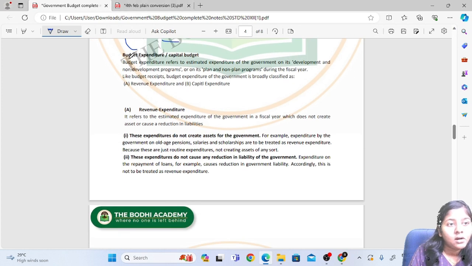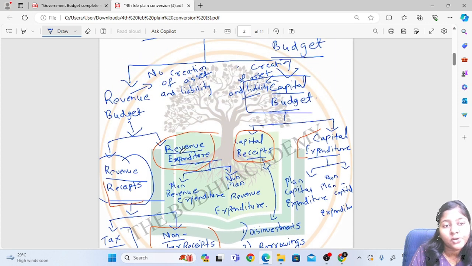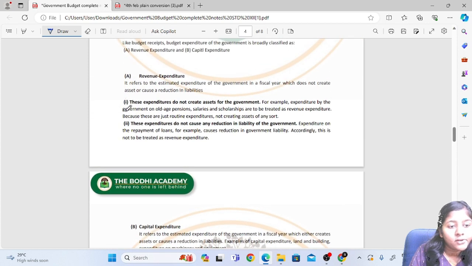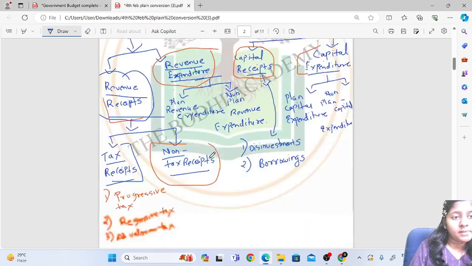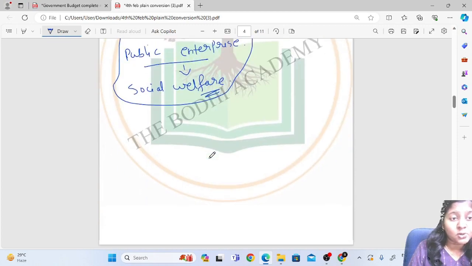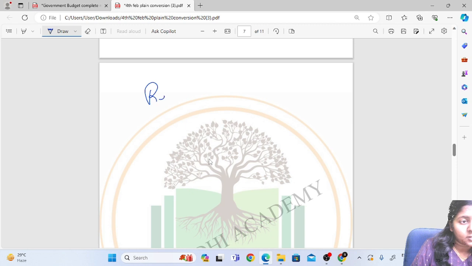Then expenditure. Budget expenditure includes revenue expenditure and capital expenditure. Revenue expenditure is the expenditure for the fiscal year that does not create an asset for the government. Where is the government going to spend this revenue income? They are going to spend it on pensions, scholarships.